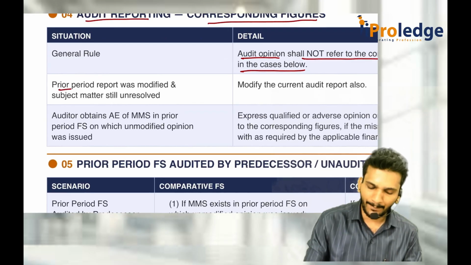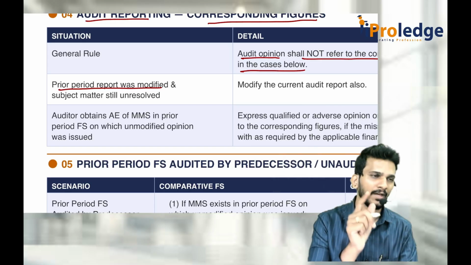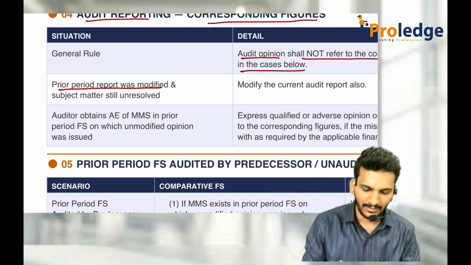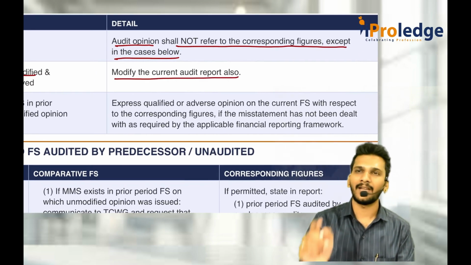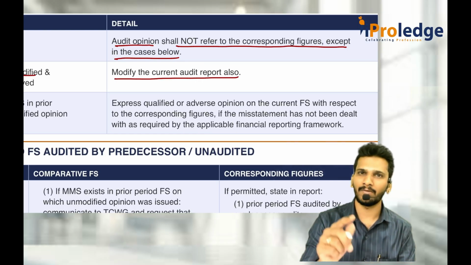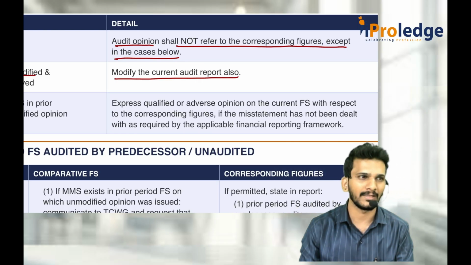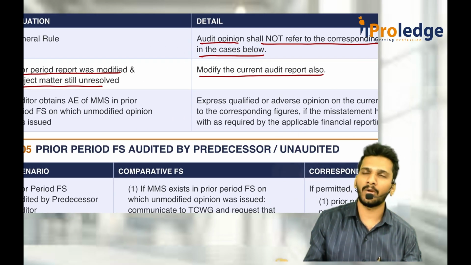Whenever the prior period report was modified, the last year's auditor modified it, and whatever the reason for the modification, that reason is still uncorrected and the subject matter is still unresolved, then you modify the current audit report also. Tell it in the basis for opinion paragraph that because of the last year modification of these matters, I am modifying the current year opinion also. Sir, when there is a mistake in last year, why are you modifying the current year opinion?